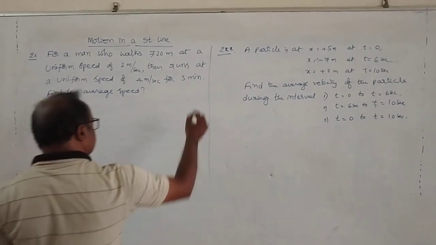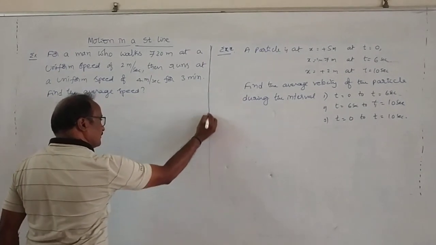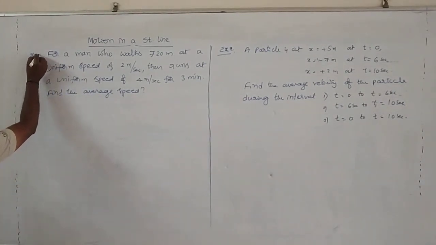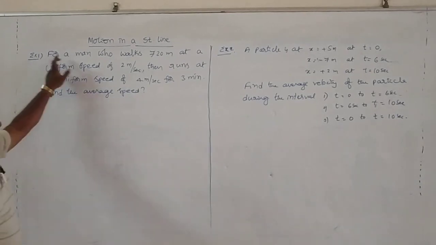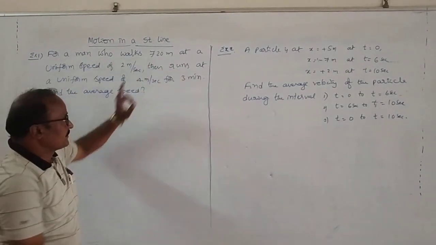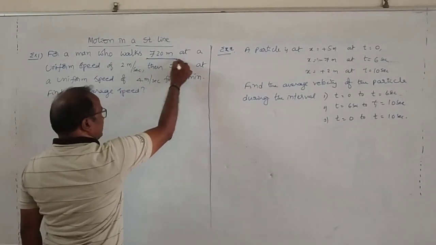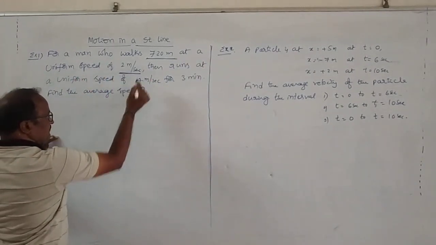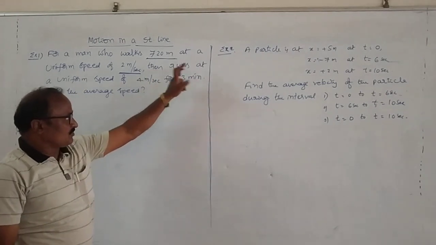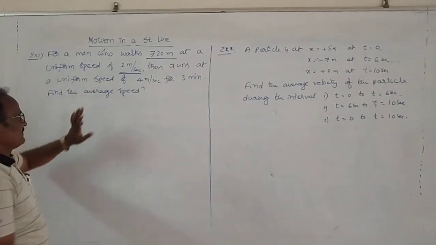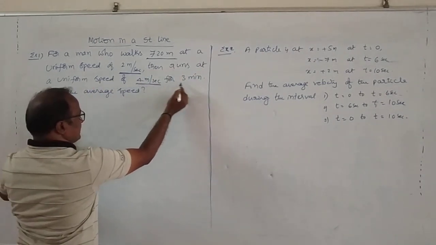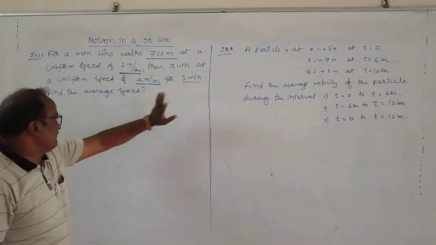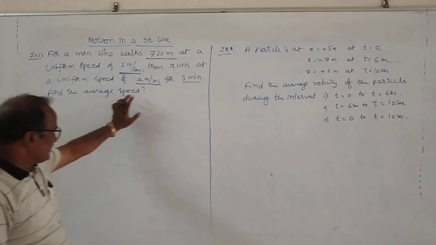Right, here there are again two examples. See the first example. A man walks 720 meters at a uniform speed of 2 meters per second, then runs at a uniform speed of 4 meters per second for 3 minutes. Find the average speed of the person.